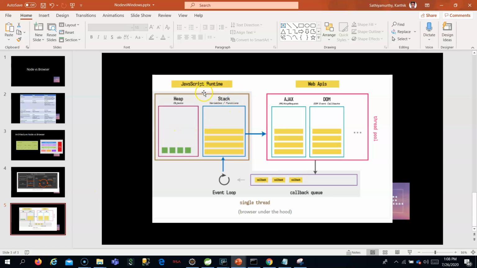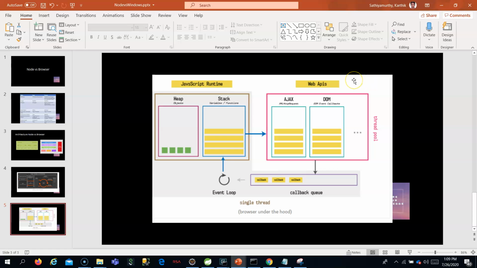So as you see in this diagram, whenever the JavaScript runtime faces any asynchronous operation like fetch or setTimeout, because setTimeout or fetch is a web API, the API provided by the browser, it will be given to the web API.